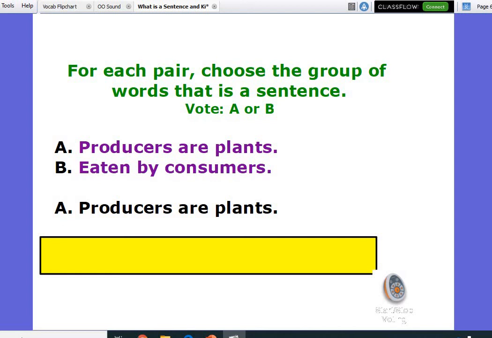All right, so your practice today, you're going to get onto IXL again, and you've got some practice on subjects and predicates and complete sentences, okay? All right, if you have any trouble with this, let me know. But remember, this is definitely something that's important, so do your best.